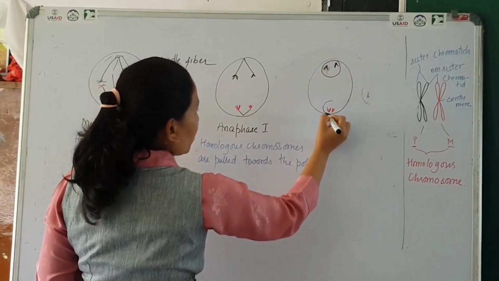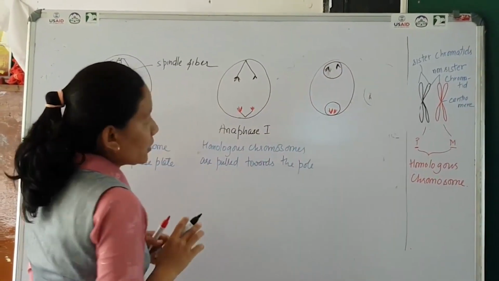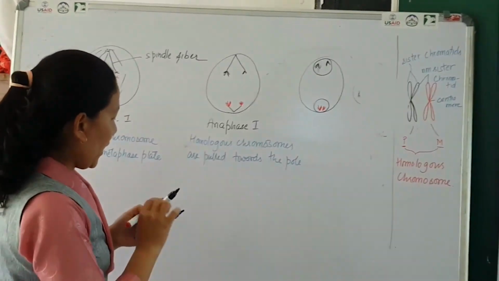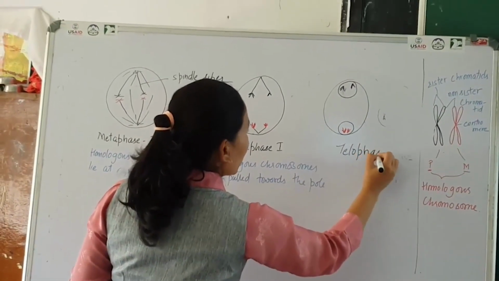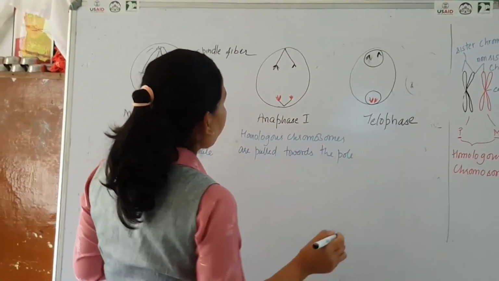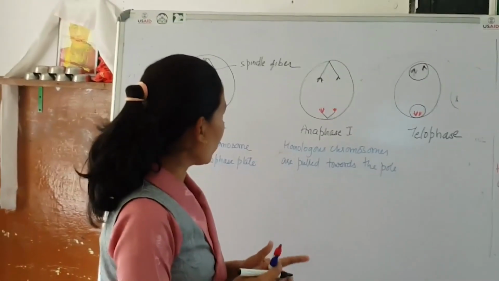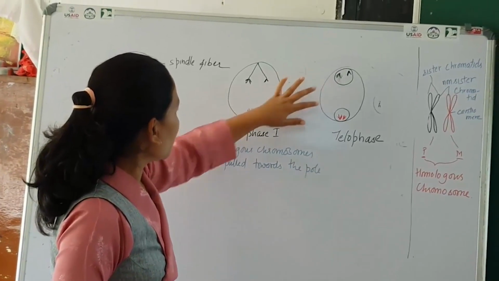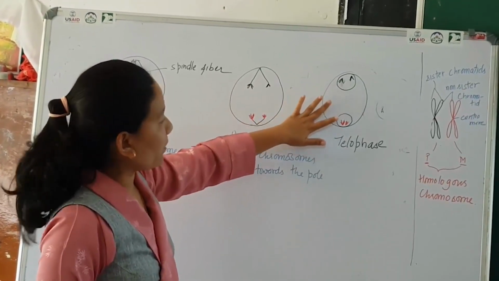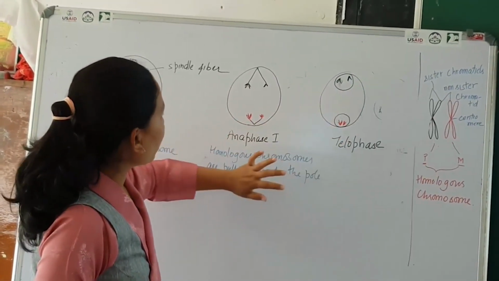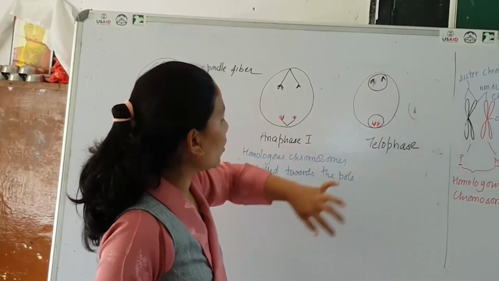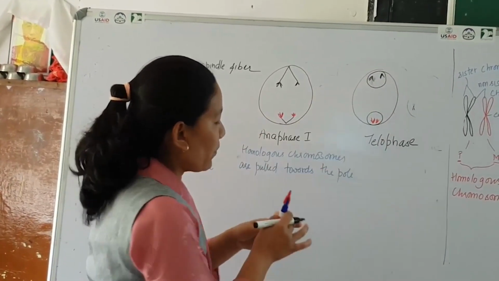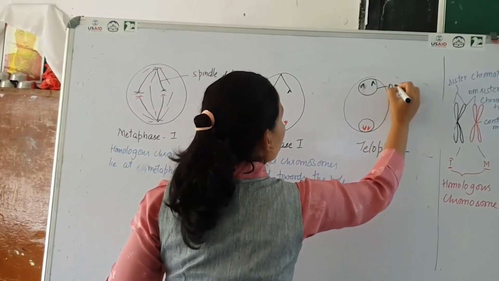That means there is a formation of nuclear membrane and disappearance of spindle fiber, and this stage we call telophase. And during telophase, as you can see here, there is a disappearance of the spindle fiber. Spindle fiber is completely disappeared, and the chromosomes have reached their respective opposite poles, and there is the appearance of nuclear membrane.